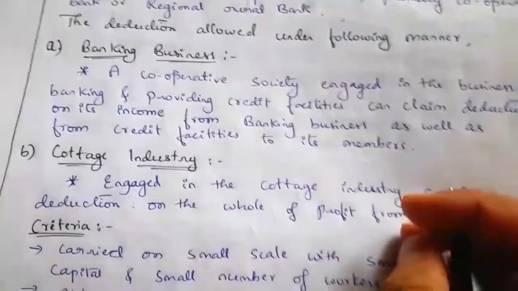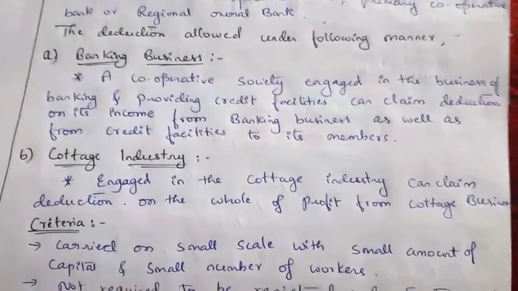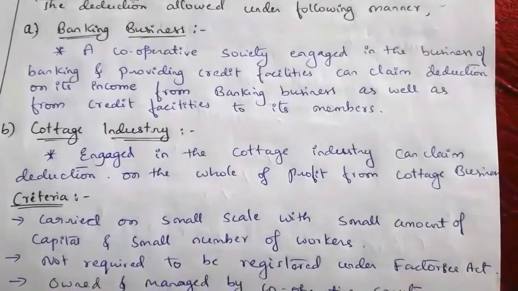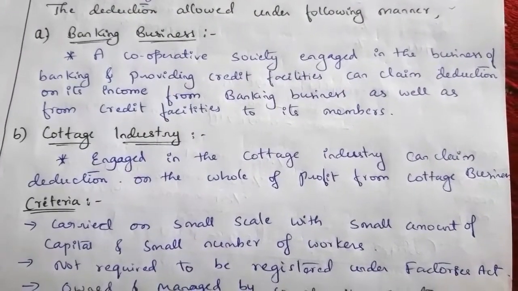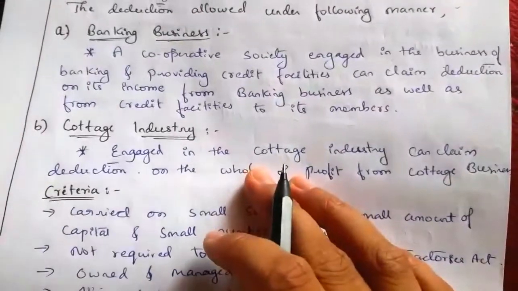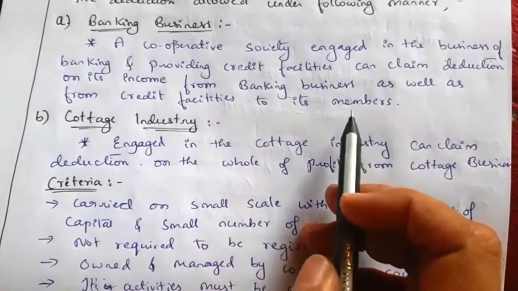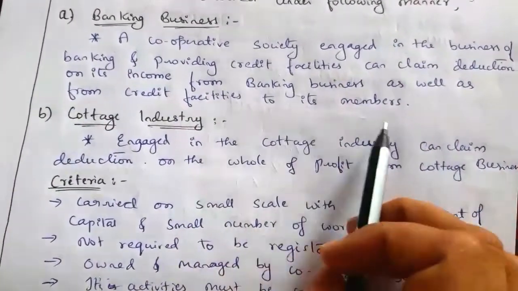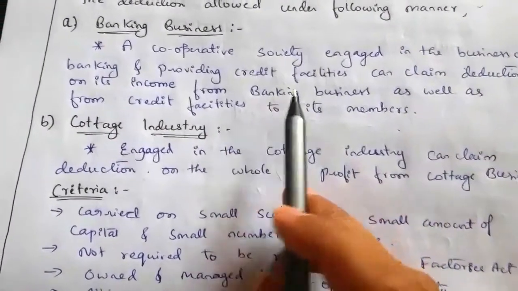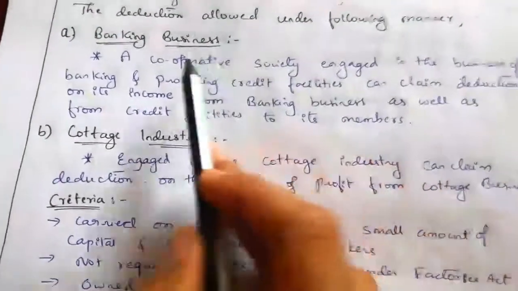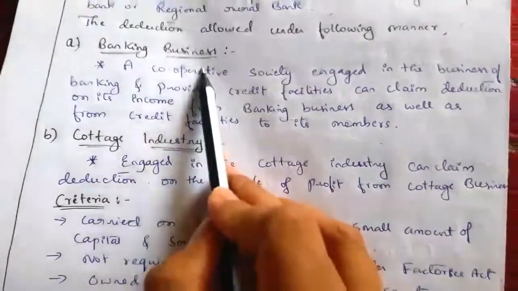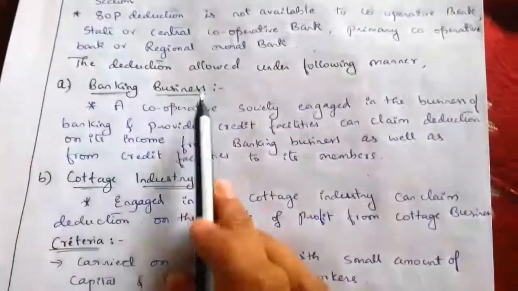So the first one is deduction relating to banking business. A cooperative society engaged in the business of banking and providing credit facilities can claim deduction under this section on the income from banking business as well as from credit facility to its members. Suppose a cooperative society runs a banking business, then the deduction under section 80P is available.